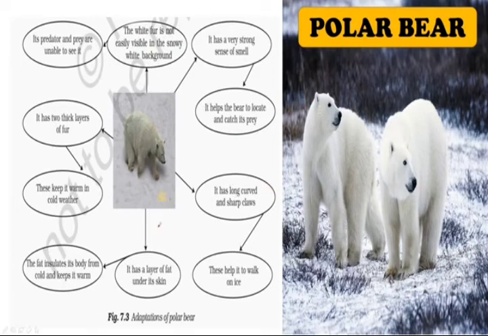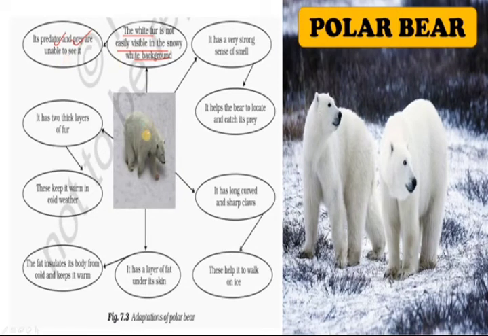This is a beautiful polar bear. It looks like a teddy bear, no? Yes. What are the adaptations? It has a thick white fur and is not easily visible in the snowy white background, and its predators are unable to see it. Because of this color, the predators cannot see them.